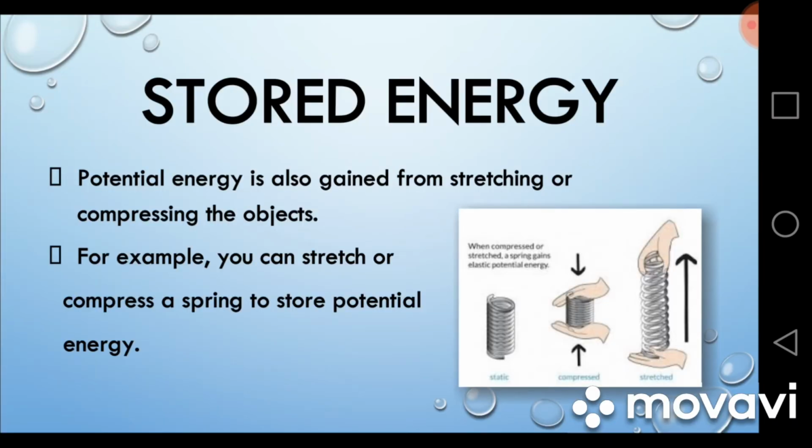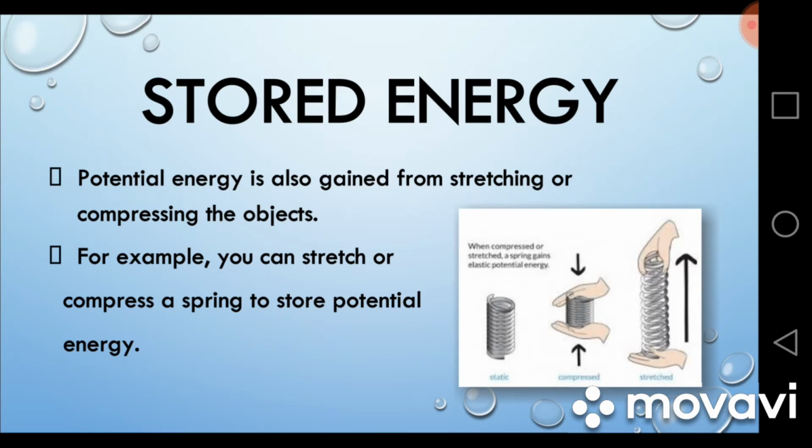We can get potential energy simply by stretching or compressing different objects. When we compress them, the energy is stored in the object, and when we stretch them, same happens. Look at this picture. You can see the normal size of the spring shown in first place. On the second place, the spring is compressed.